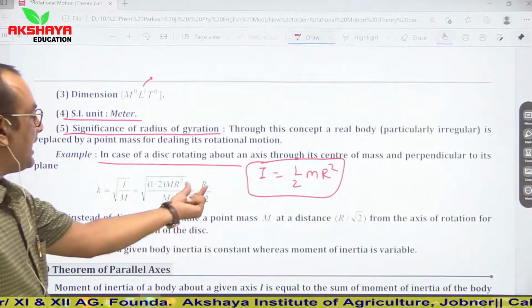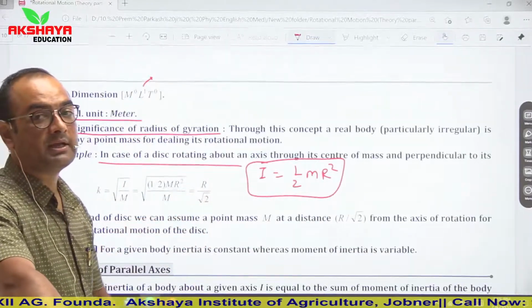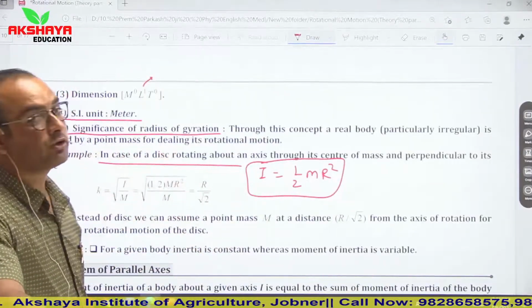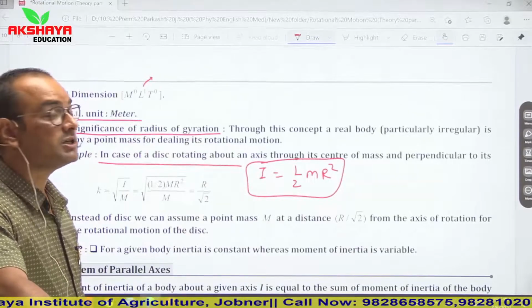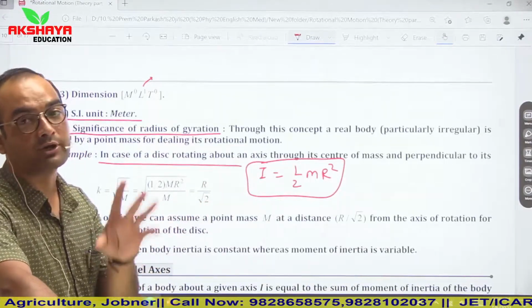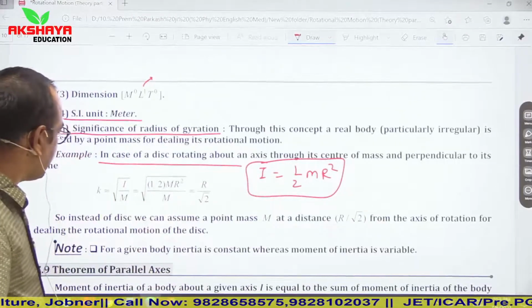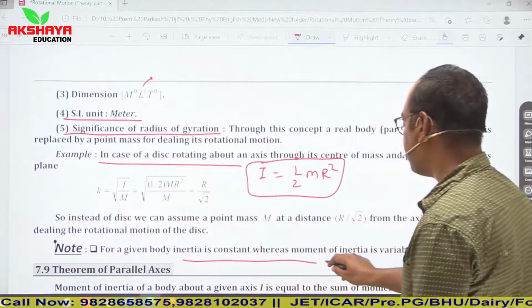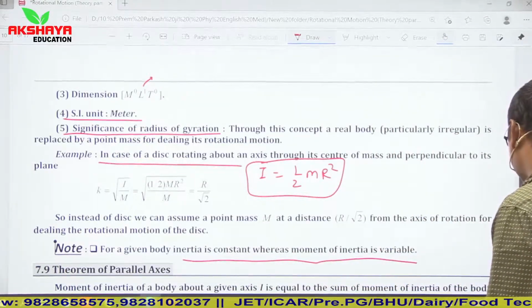So here r upon root 2 simply suggests that the whole mass of this disk rotating about an axis is situated at r upon root 2 distance from its axis of rotation. Now see, for a given body, inertia is constant whereas moment of inertia is variable.